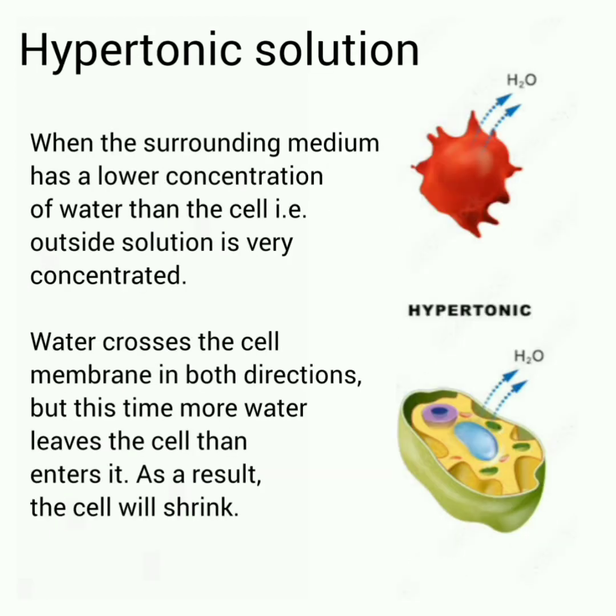Hypertonic solution. When the surrounding medium has a lower concentration of water than the cell, that is, the outside solution is very concentrated, water crosses the cell membrane in both directions, but this time more water leaves the cell than enters it. As a result, the cell will shrink.